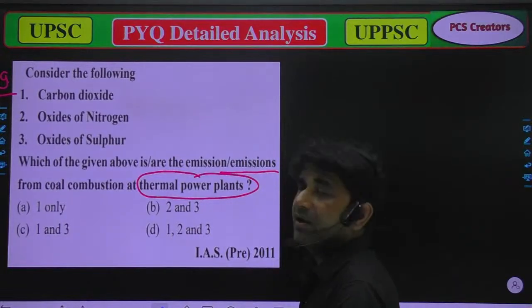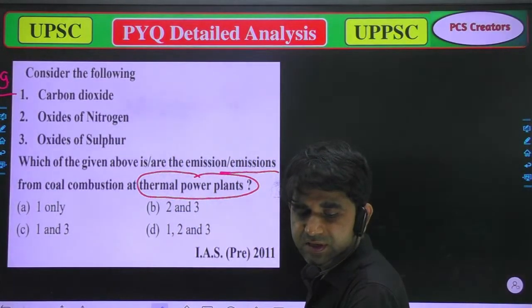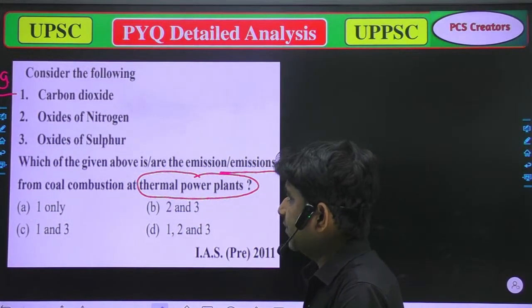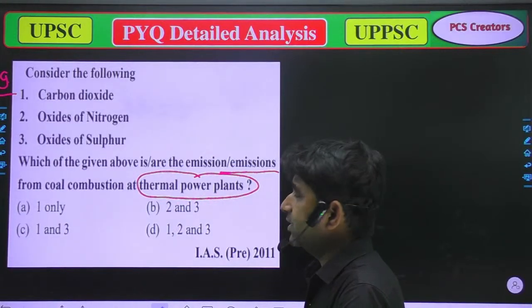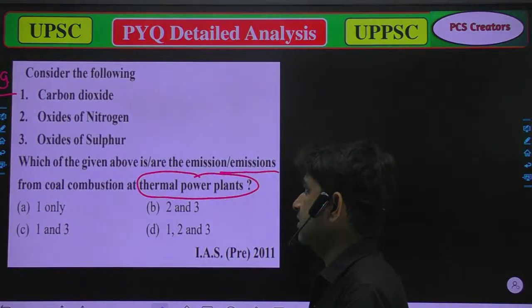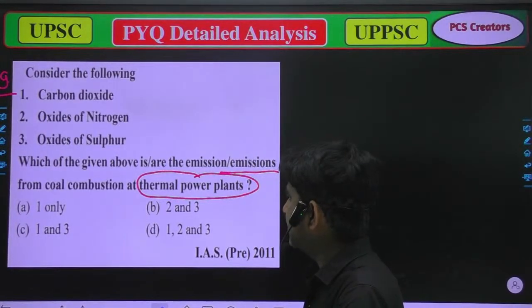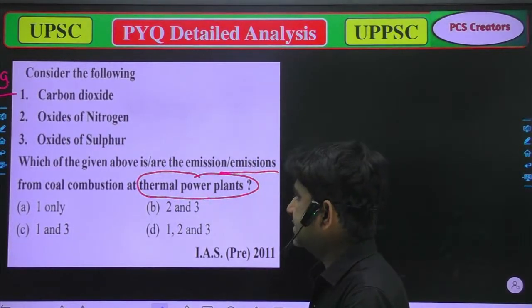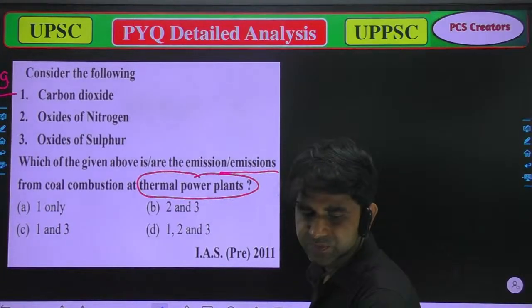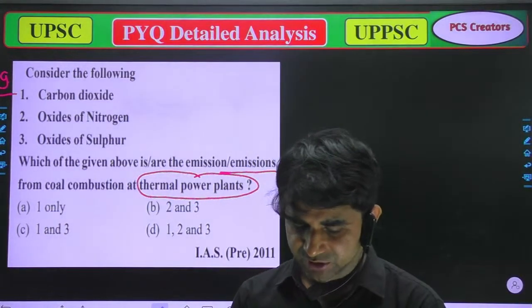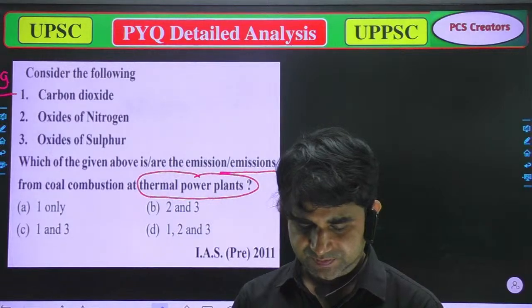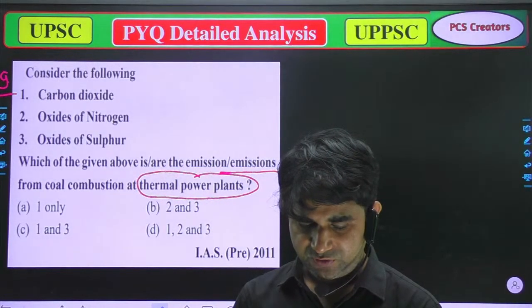Again, consider the following. A, carbon dioxide, B, oxides of nitrogen, third, oxides of sulfur. Which of the given above is or are the emissions from coal combustion at thermal power plant? A, 1 only, B, 2 and 3, C, 1 and 3, and D, 1, 2, 3. So anyone who is live there, please try to attempt these questions. Which of the following is correct?